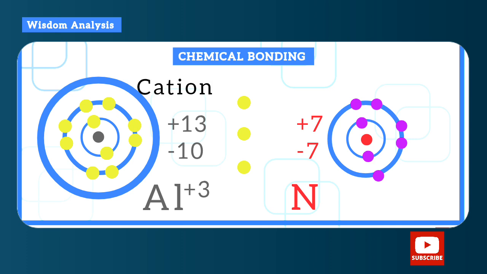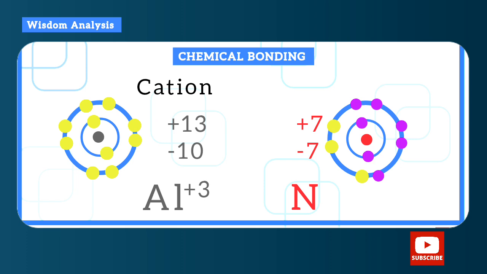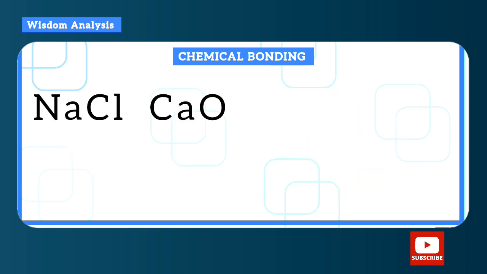This is positive charge. And now, nitrogen accepts those 3 electrons, making the electron charge increase to minus 10, and therefore gives it a total charge of minus 3, and therefore nitrogen is an anion, since it is a negative ion of minus 3. Other examples are sodium chloride and calcium oxide.